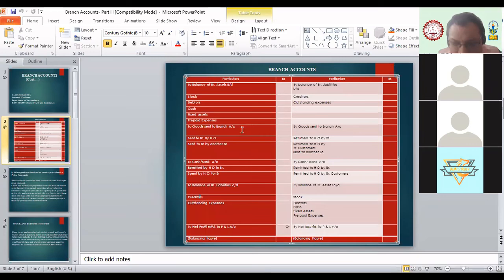Is this part clear to everyone? Any doubt, any confusion about the branch account, how it looks? No doubt, when we take up the problems, we'll discuss this in detail. Any doubt, any confusion till here?